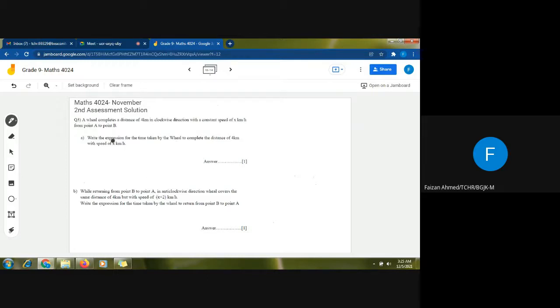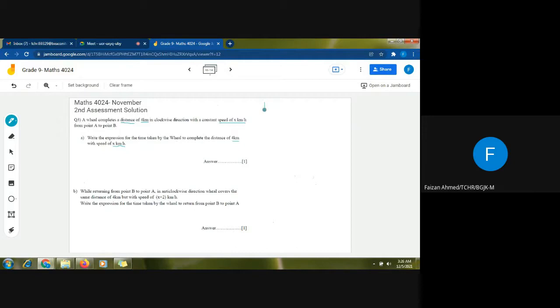So first I will be reading out the question. The question says that a wheel completes a distance of 4 kilometer in clockwise direction with a constant speed of x kilometer per hour. So in the first part, we have to write an expression for the time taken by the wheel to complete the distance of 4 kilometer. The distance is 4 kilometer, and the speed is x kilometer per hour.